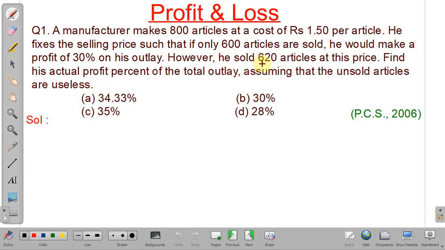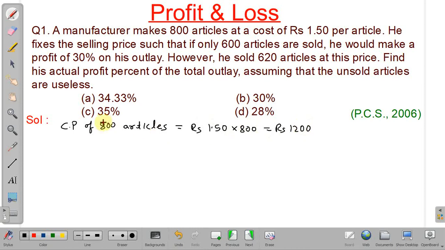Okay, so he is able to sell 620 articles and 180 articles that is unsold remain useless. So selling price of 180 articles will be 0. So how we can solve this? See, we will find cost price first. Cost price of 800 articles is equal to rupees 1.50, which is cost per article, into 800. So it is equal to rupees 1200.